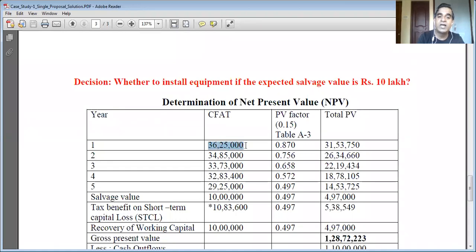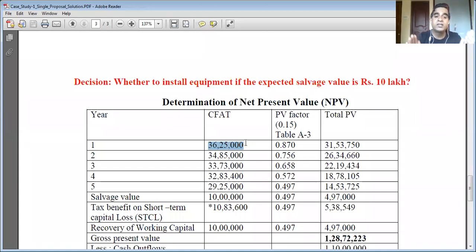CF80, cash flow after taxes in year 1, year 2, year 3, year 4, and year 5. Now each year, when you consider it, it is a case of a single cash flow. Remember, if the CFAT each year had been the same amount, then it would become the case of present value of an annuity. But now that is not the case. Each year the amount is different. So each year we are going to consider it as a case of a single cash flow.